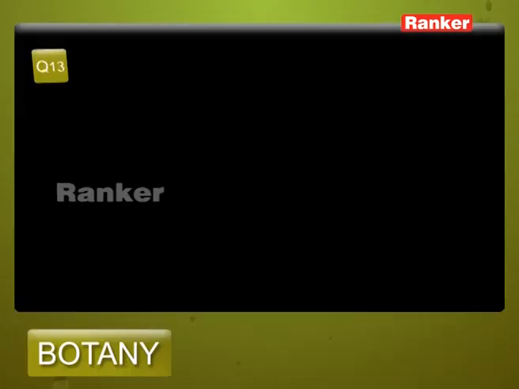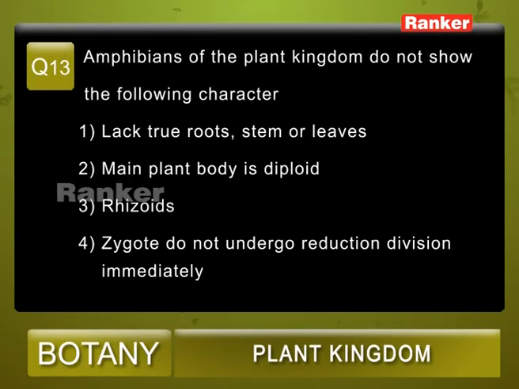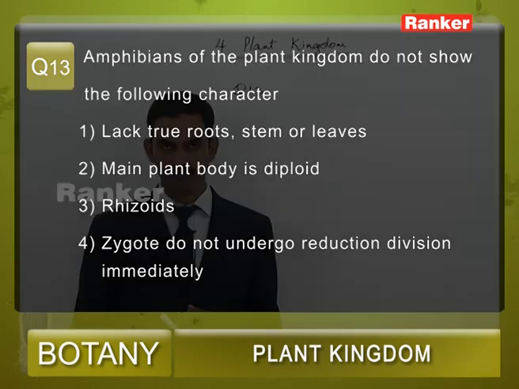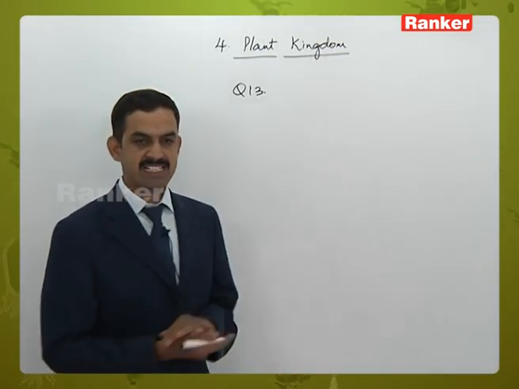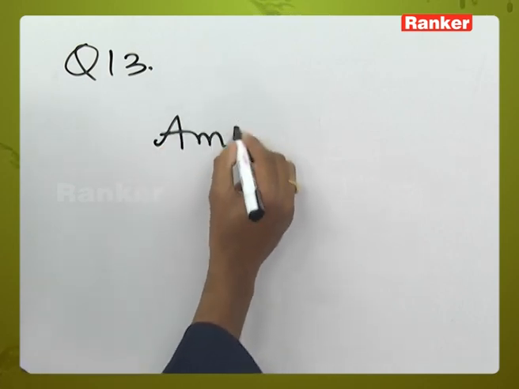Question number 13. Amphibians of the plant kingdom do not show the following character. Options: 1. Lack true root, stem or leaves. 2. Main plant body is diploid. 3. Rhizoids. 4. Zygote does not undergo reduction division immediately. So here in the question it is given as amphibians of the plant kingdom.